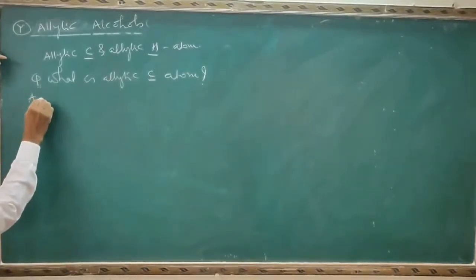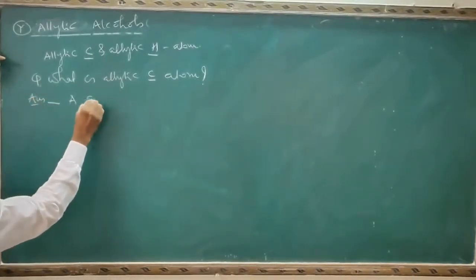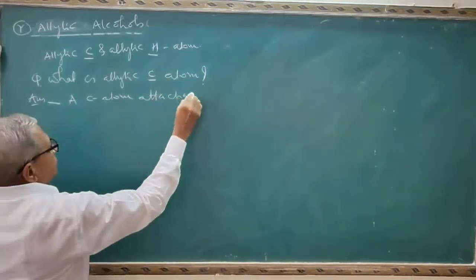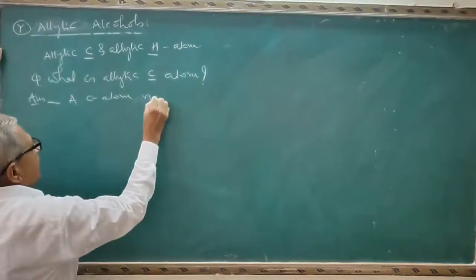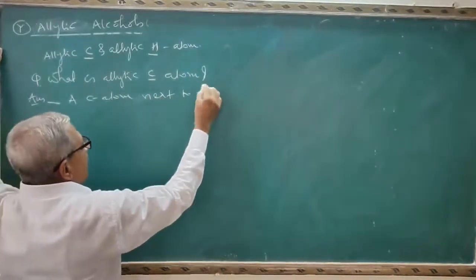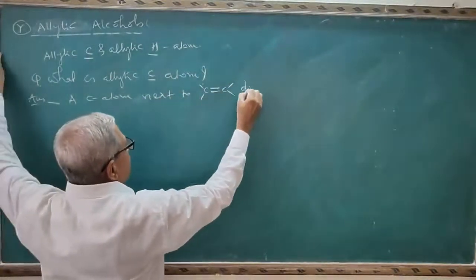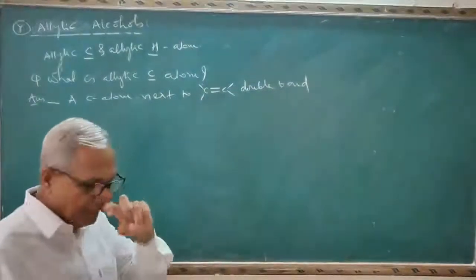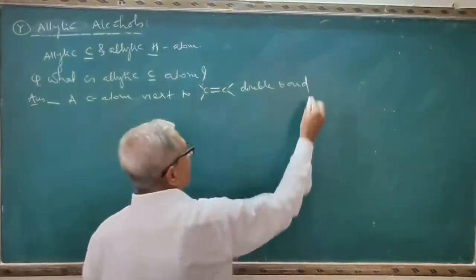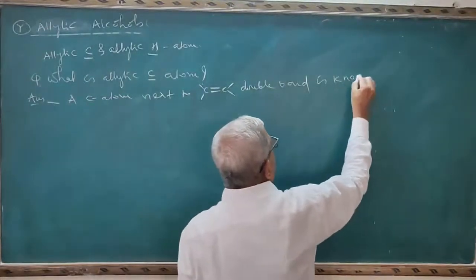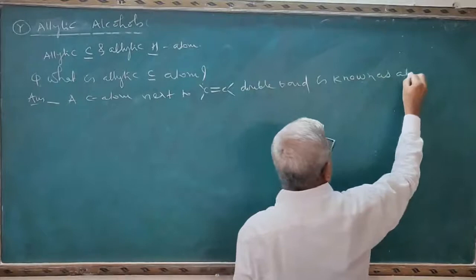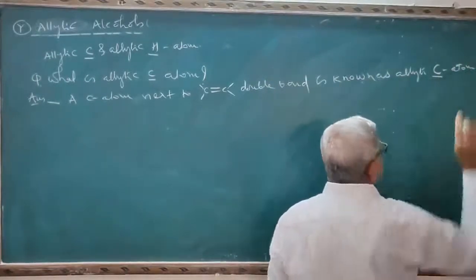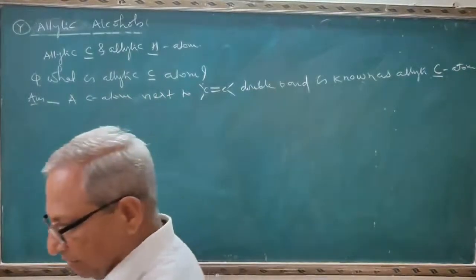Answer is very simple. A carbon atom next to the carbon-carbon double bond is known as allylic carbon atom.